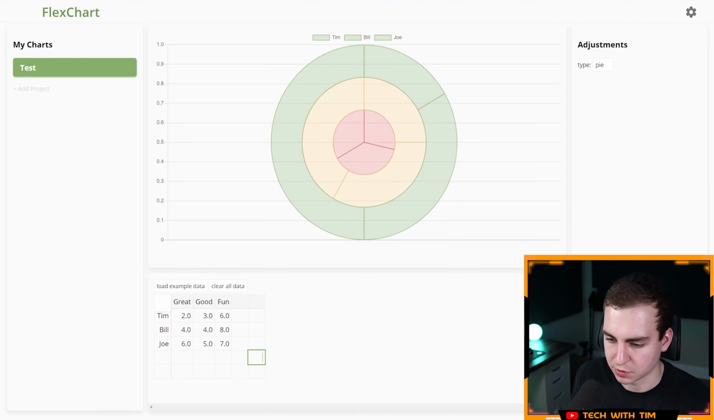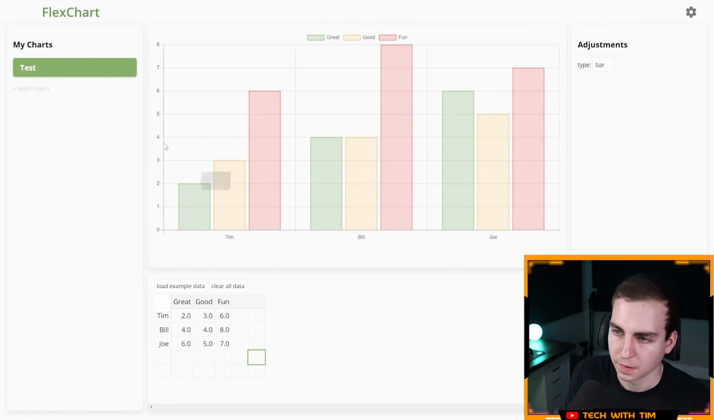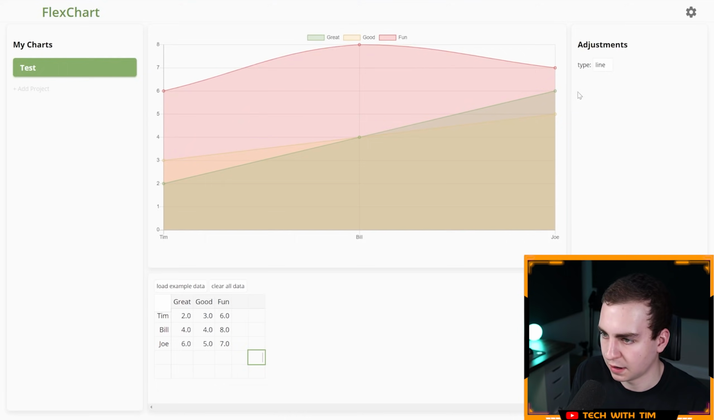7. I know this makes no sense. I'm just trying to test the graphing thing and see if it works. Okay, it does work. Looks good. Let's go to bar. Okay, nice. Line. Sweet, it's giving me multiple lines. Okay, this makes a lot more sense now.